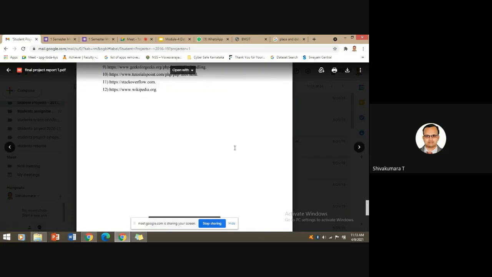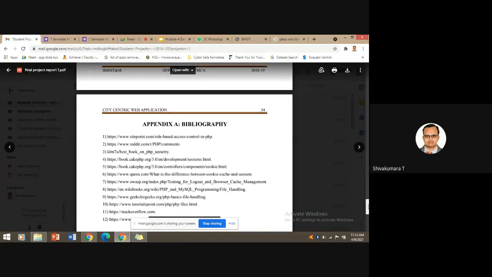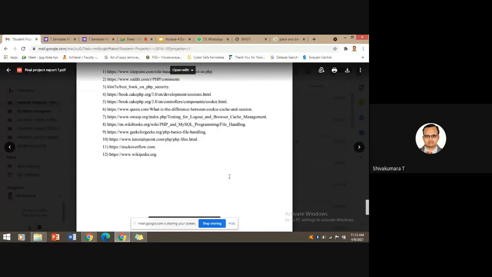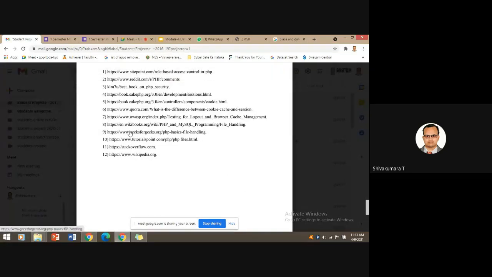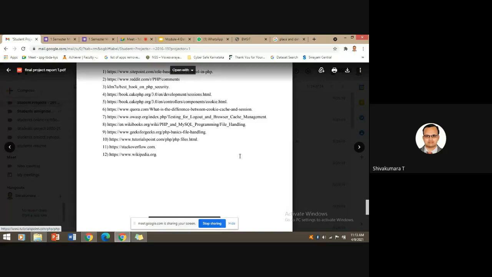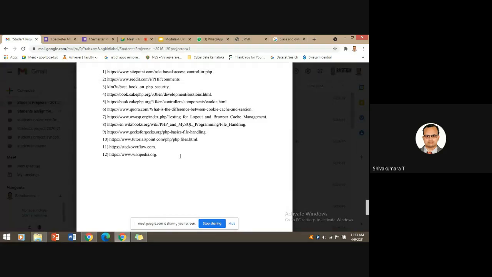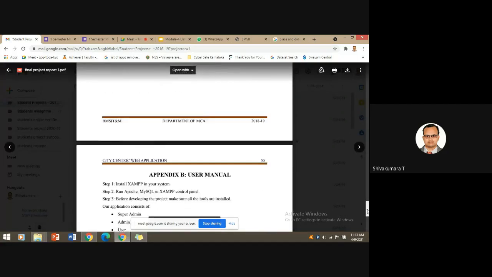Some of the things he has given are wrong, like stackoverflow.com. What he has referred is not giving clarity about what in Stack Overflow he has referred. So this is the wrong way of representing. It's a mistake he has done. So you need to be very careful. Those are the precautions of report writing. What I am going to discuss now helps you to correct yourself, to see where you are making mistakes, and how you can overcome them while writing the report.